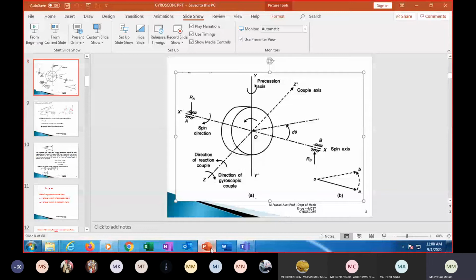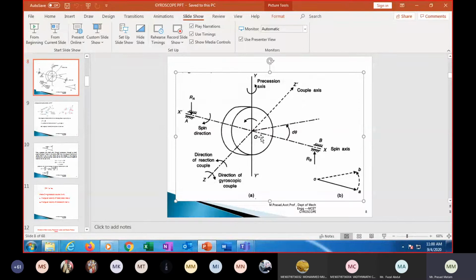You can see a disc which is rotating about its own axis. When you put a load on the disc, it has to fall down actually. But it is not happening. It's tilting. The tilting is happening in the Z direction. So this is the motion of the disc, which is rotating in a clockwise direction.